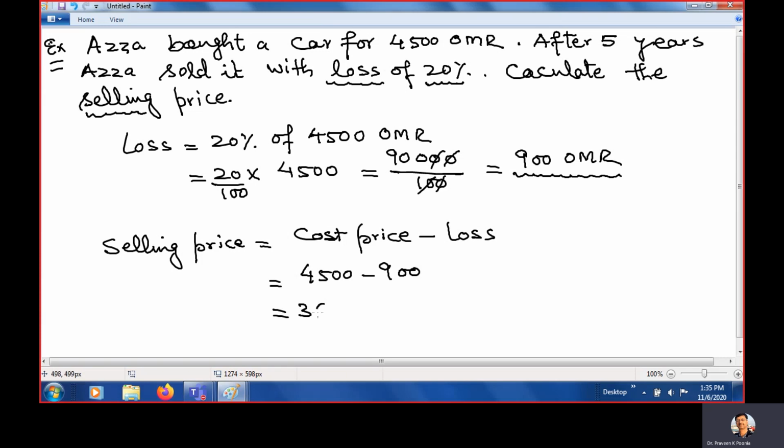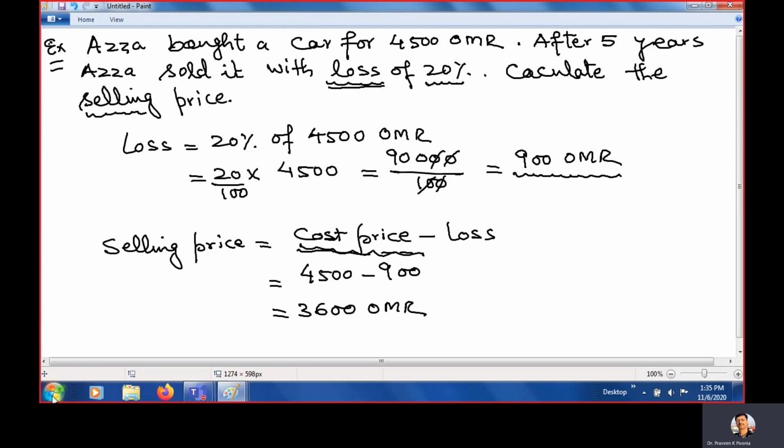So it is 3,600 Omani Riyal. Understand? You can say this cost price, you can say buying price, you can say old price. This is the formula. Selling price is equal to the previous, meaning old price, the price at which we buy, minus loss. Clear? So this is when we have loss.